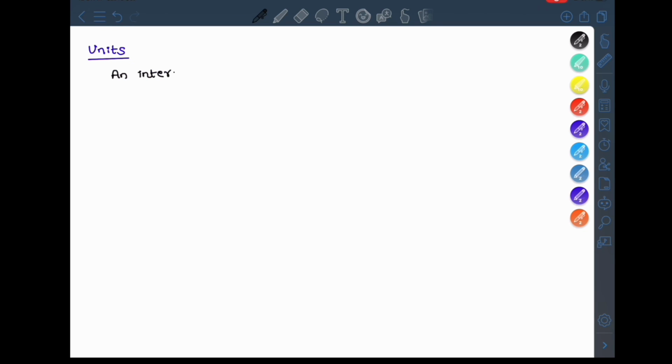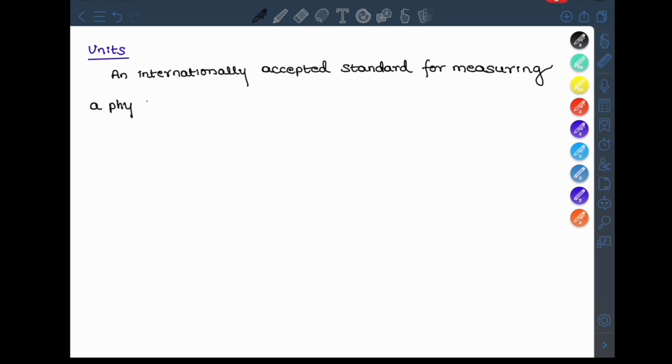The next discussion is about units. A unit is an internationally accepted standard for measuring a physical quantity. There are different systems of units.